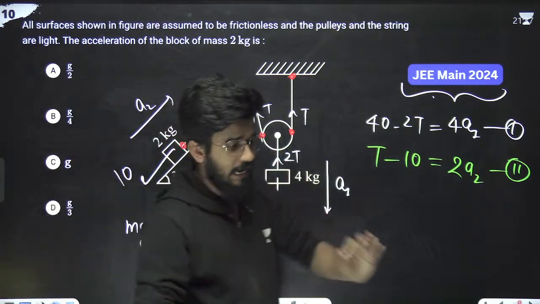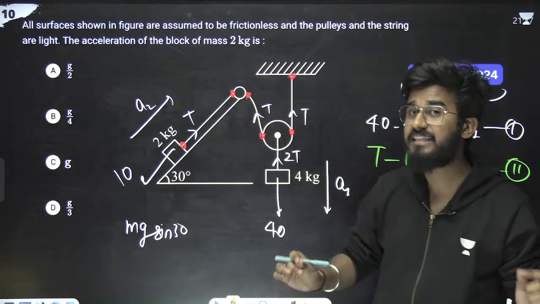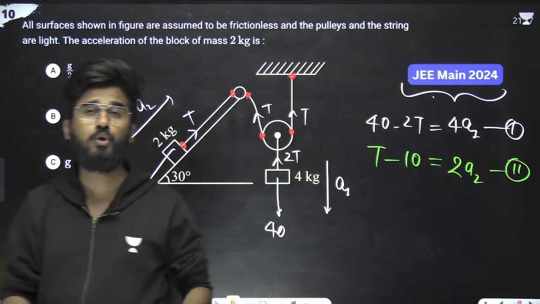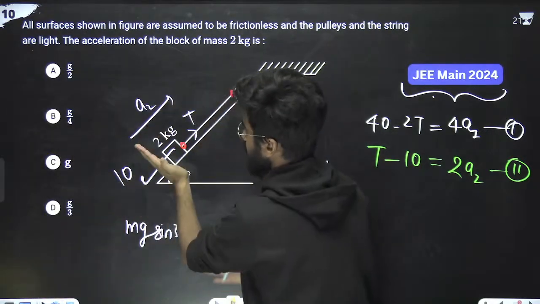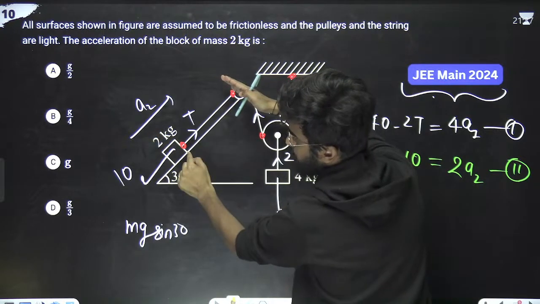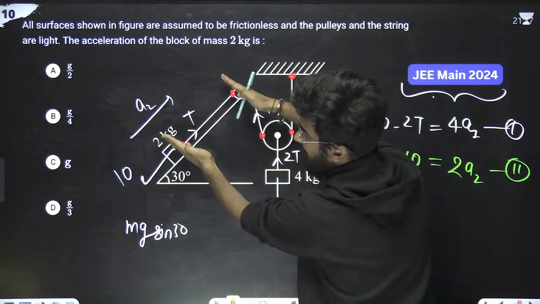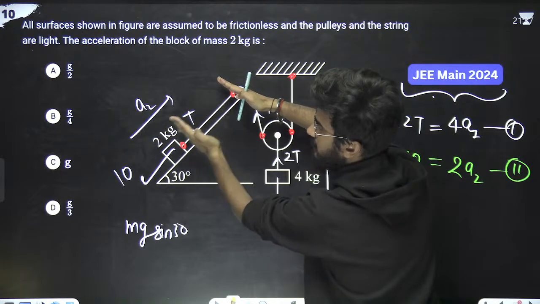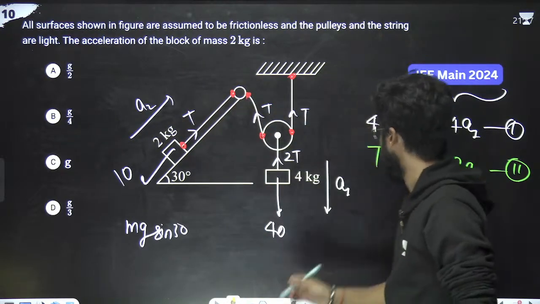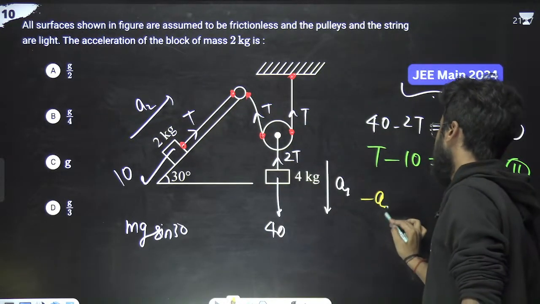Again I'm telling you, if you haven't watched my theory session, there I have told you how to write the constraint equation. Look at this thing. This block is going upward. This point is going upward with acceleration a2 and the length of the string is decreasing. Since the length of the string is decreasing, that means acceleration is negative. So minus a2.